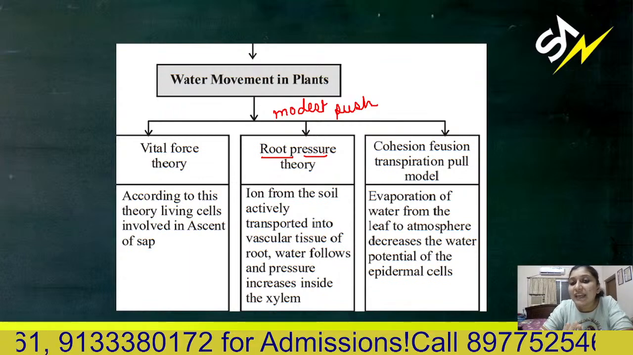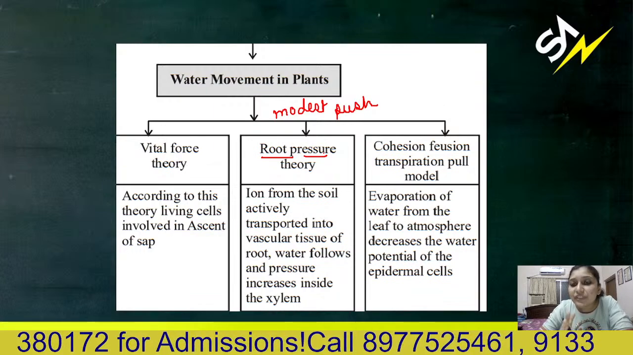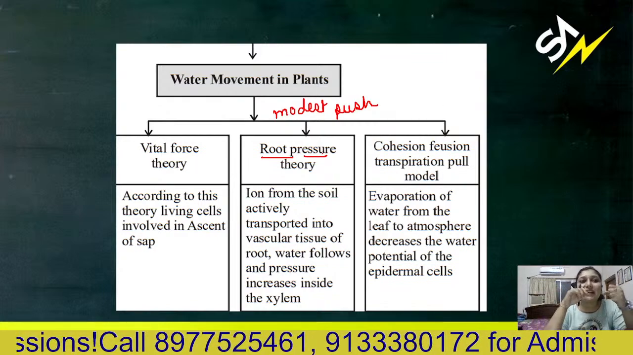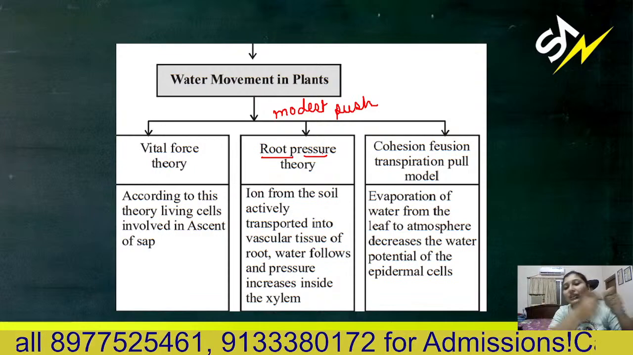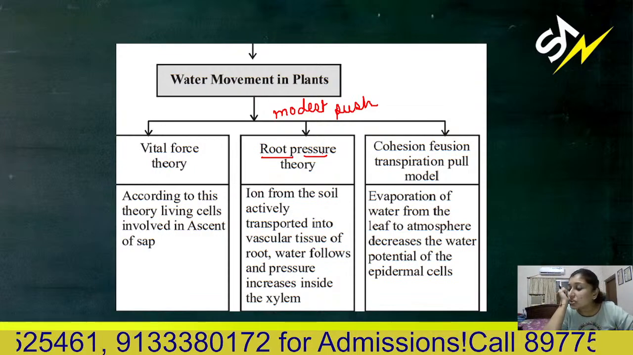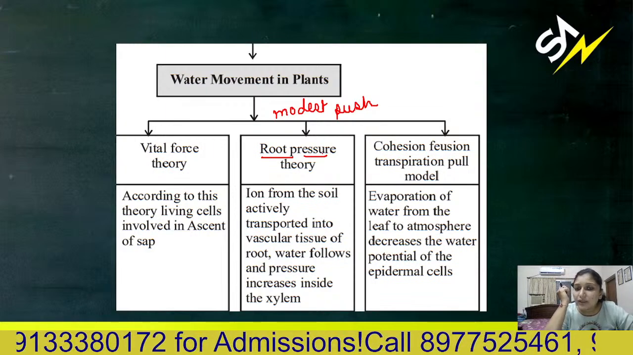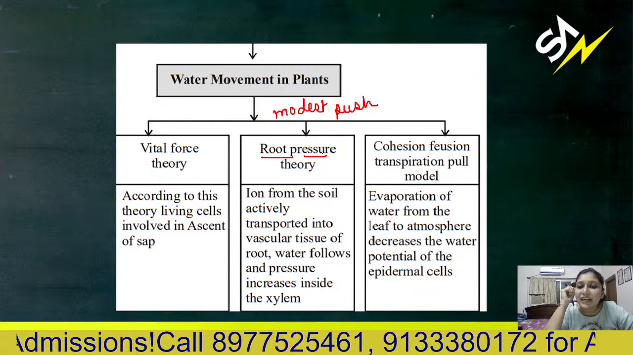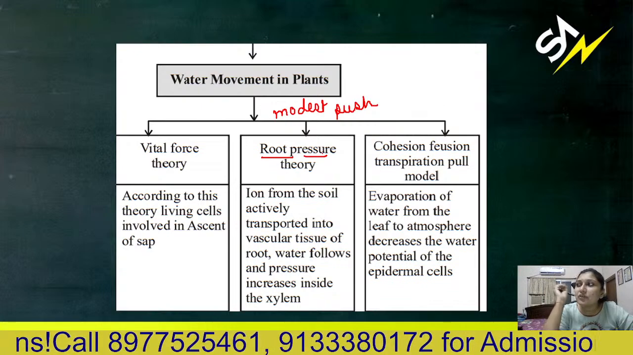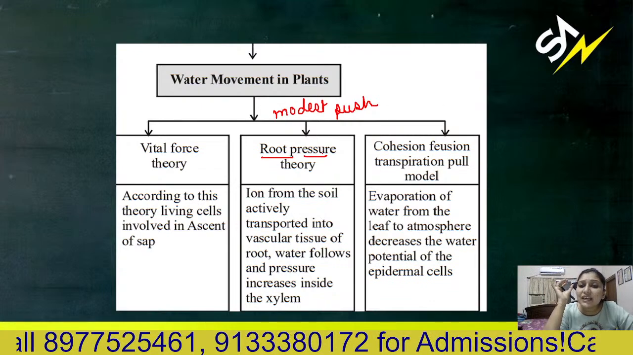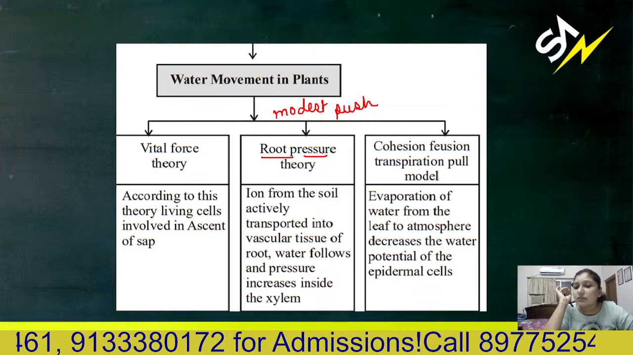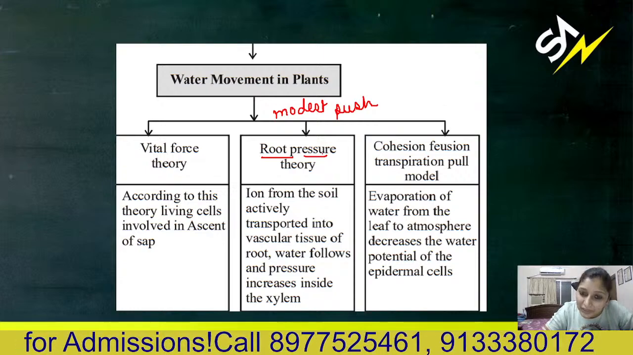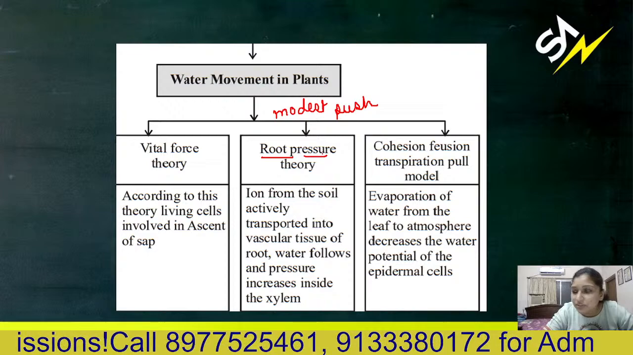And water molecules have adhesion, cohesion, and surface tension. Cohesion means they stay together. If one molecule reaches a point, it will pull up the other molecule. So that is cohesion. Adhesion means they are adhering to the surface. Transpiration pull means that from the other side, from the stomata in the leaves, water is getting evaporated, lost in the form of water vapor. So that evaporation of water from the leaf to the atmosphere decreases the water potential of the epidermal cell.